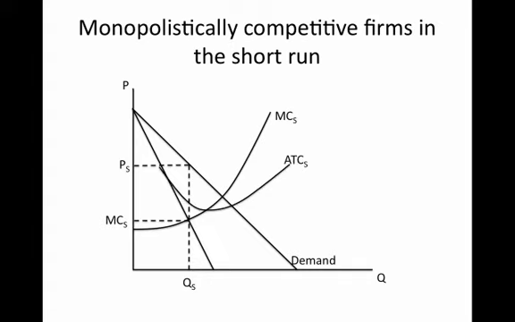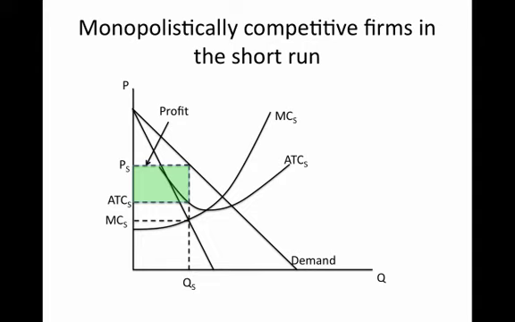So this curve that I'm drawing here, the ATC, that's the average total cost curve in the short run for this monopolistic competitive firm. And what we know is that at QS units of output, the average total cost curve is going to occur right here. That's going to be the level of average total cost. And so with QS units of output, they have average total cost of ATCS, and their profits are going to be this green area.